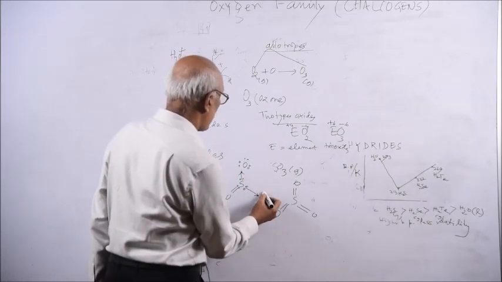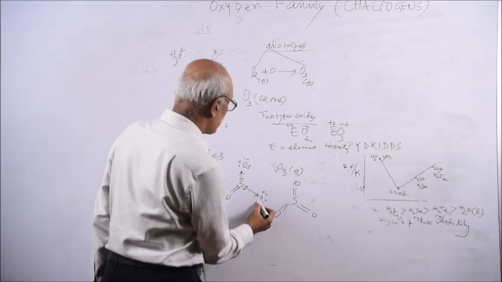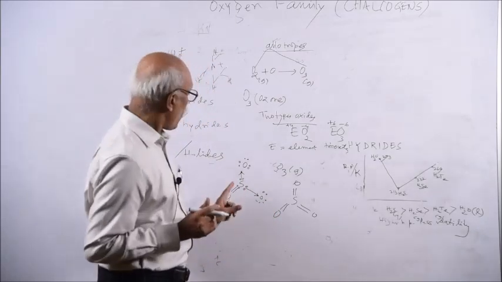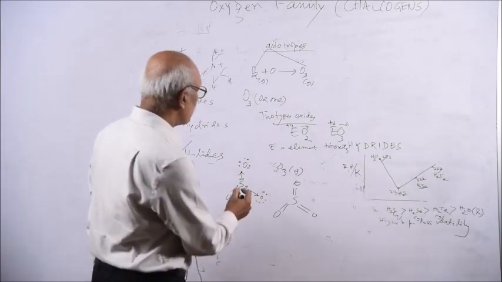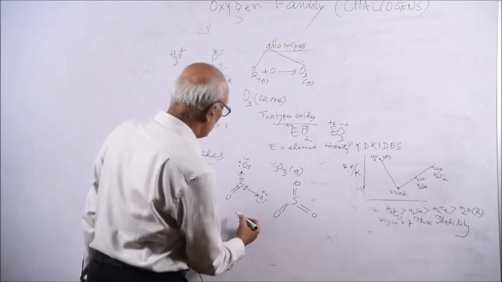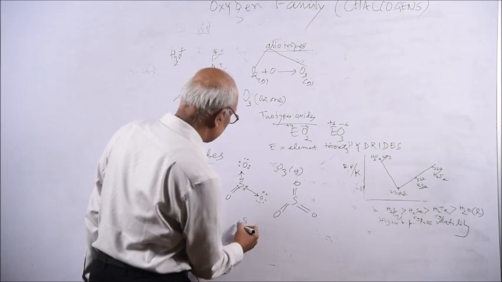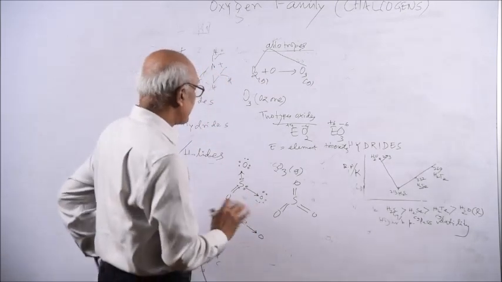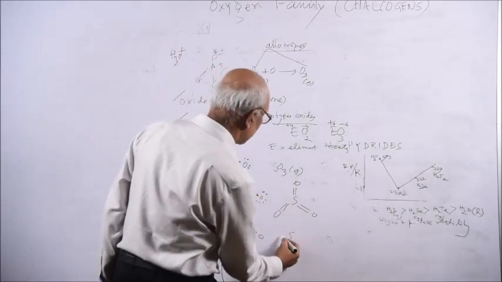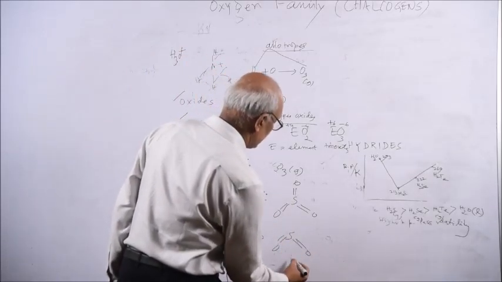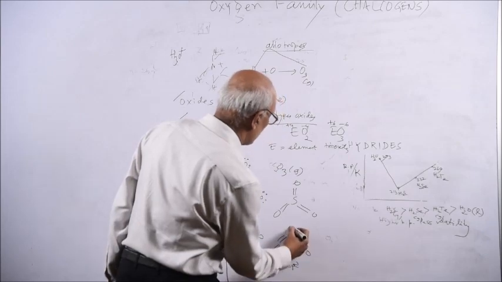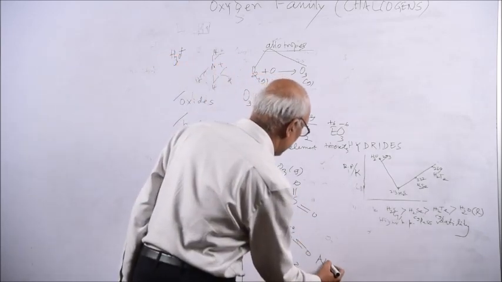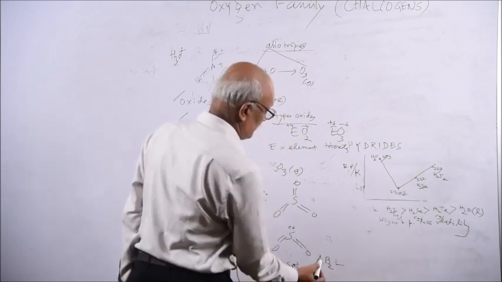So oxygen is short of 2 electrons, and that shortage is met by the formation of a dative bond or donor-acceptor bond. You can write it like this also. Sulfur dioxide you can also write like this. But at present we write sulfur dioxide like this, with sp2 hybridization with a lone pair. That is called AB2L.